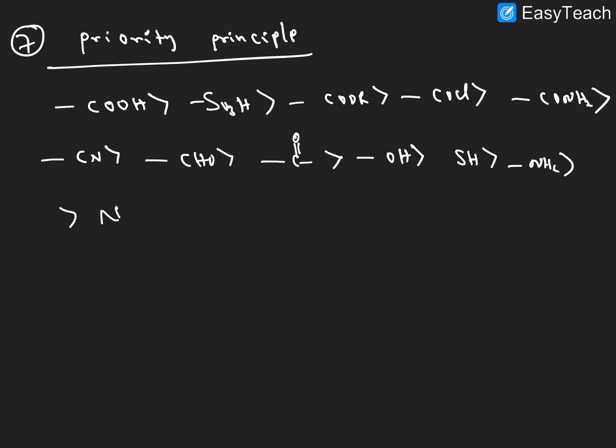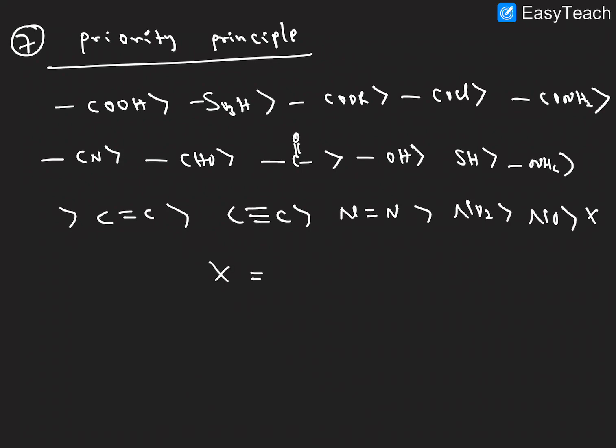And next, azo compounds, and sorry, one more thing here. Then we have the C double bond C, then the C triple bond C, then azo compounds, and then nitro compounds. Then the least priority is halogens. The halogens are fluorine, chlorine, bromine, iodine. So this is the priority order. This is the 7th rule.